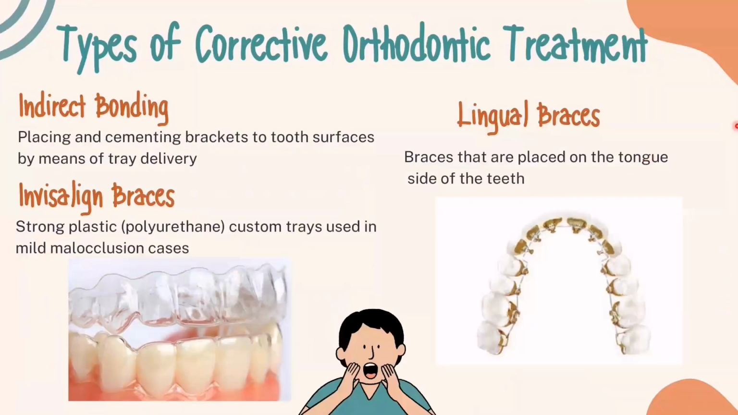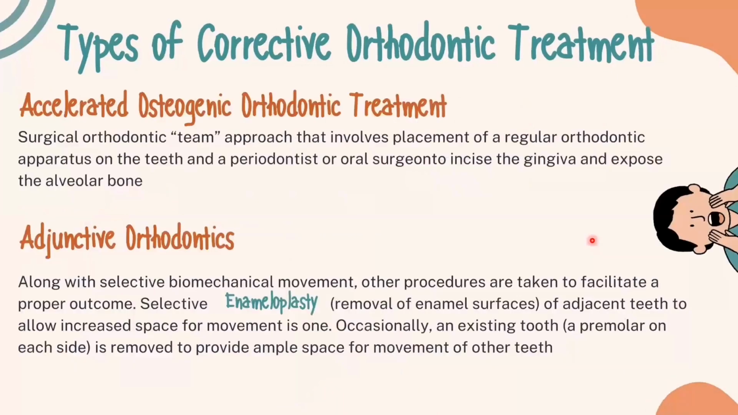Indirect banding, placing and cementing brackets to tooth surfaces by means of gel delivery in Vaseline braces, strong plastic polyurethane custom trays, used in mild malocclusion cases like in this picture. Lingual braces are placed on the tongue side of the teeth like this.